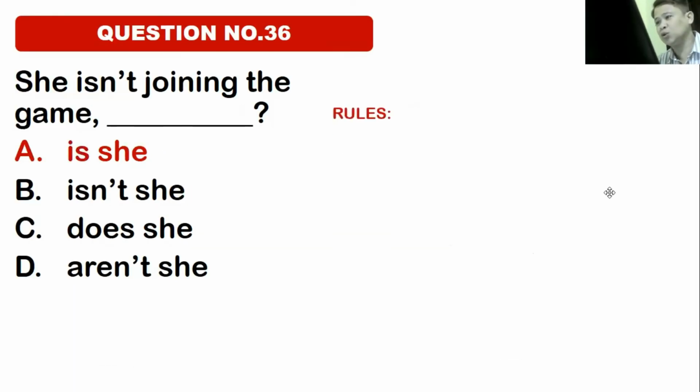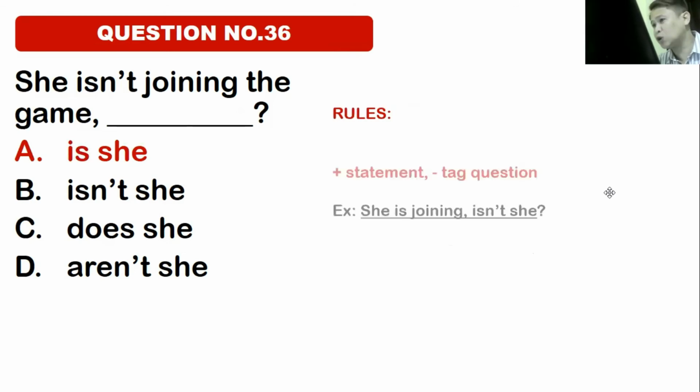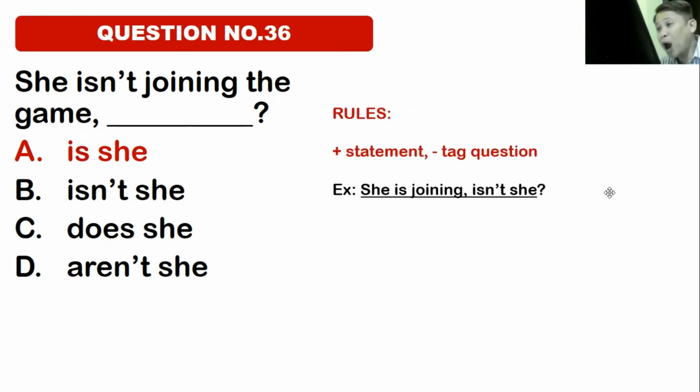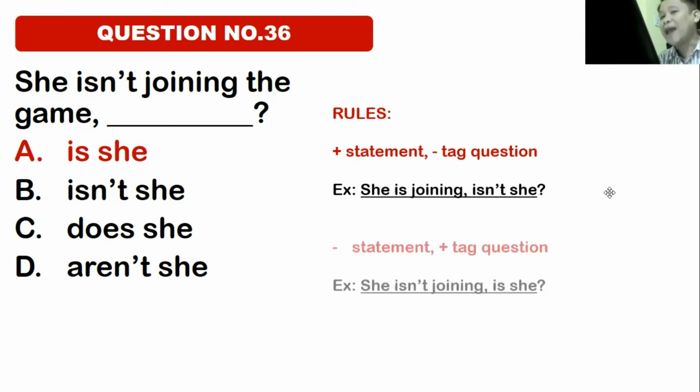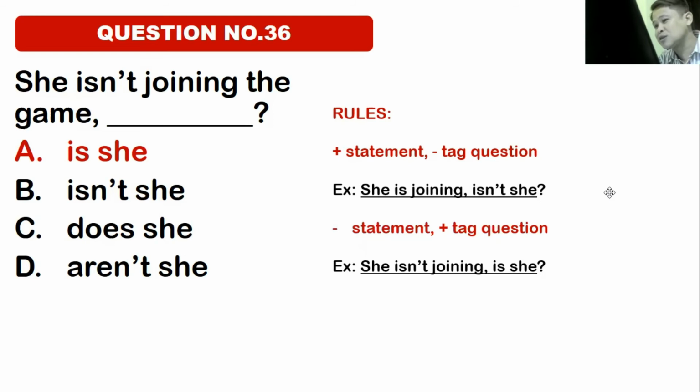So let's study the rules. What do the rules say? A positive statement requires a negative tag question. So she is joining, that's positive. So the tag question should be negative, isn't she? And a negative statement requires a positive tag question.